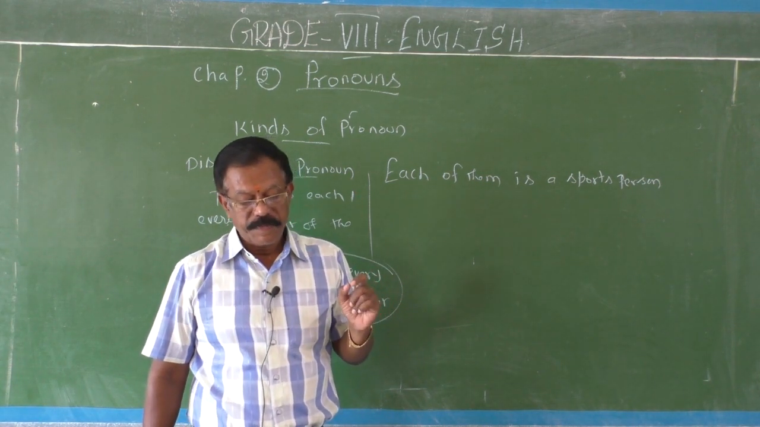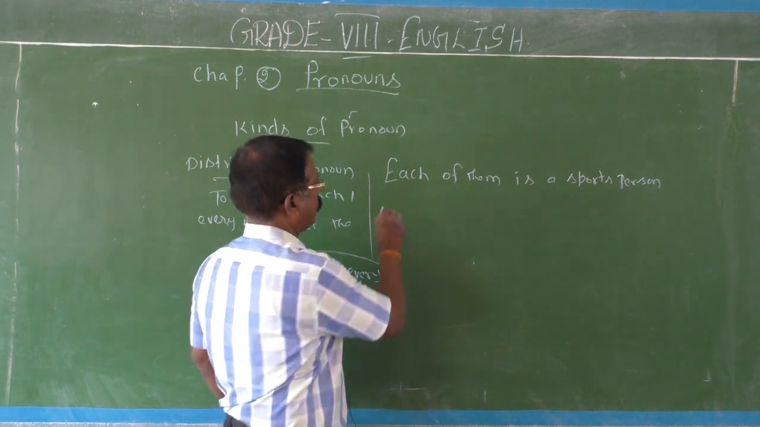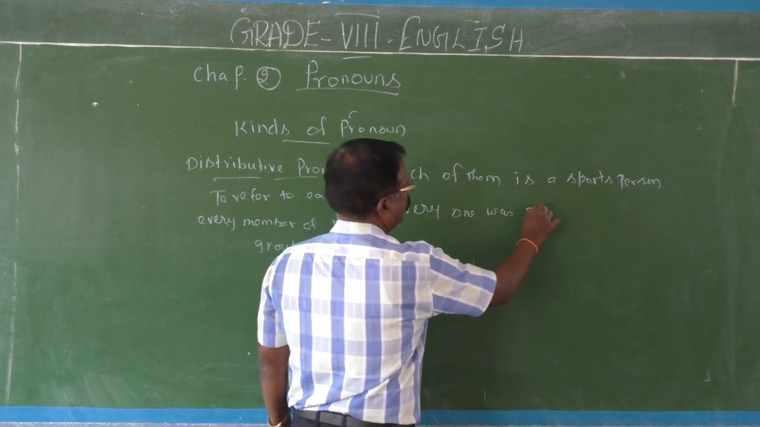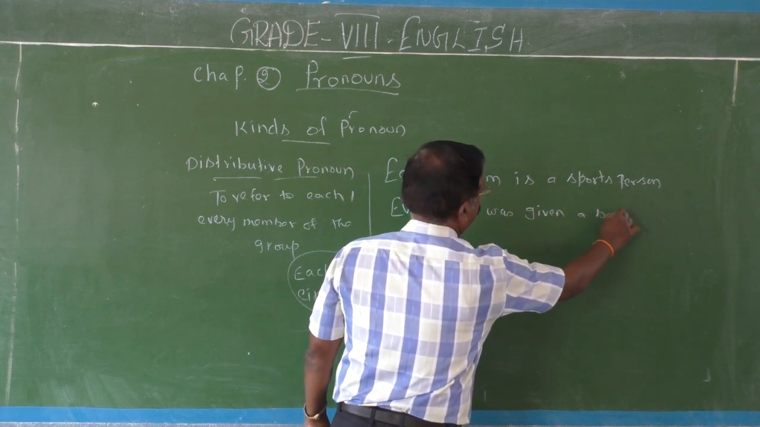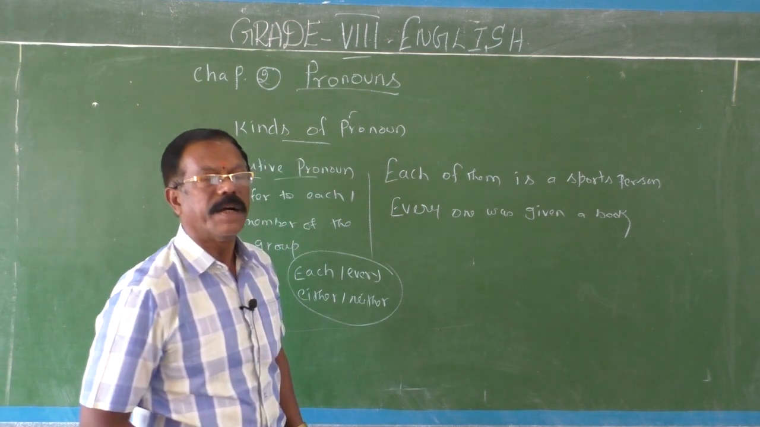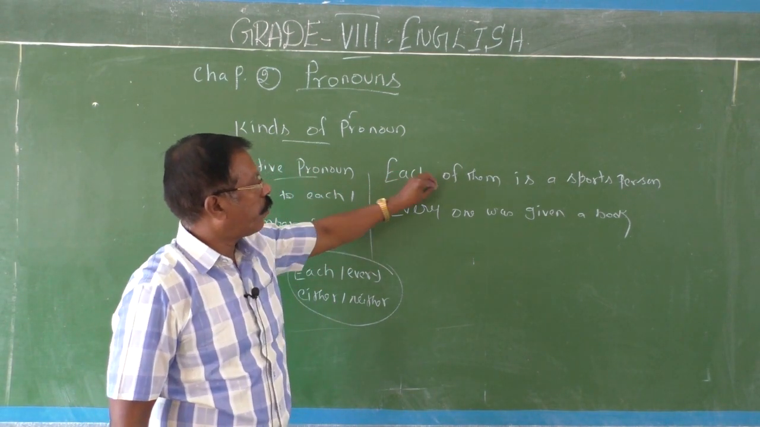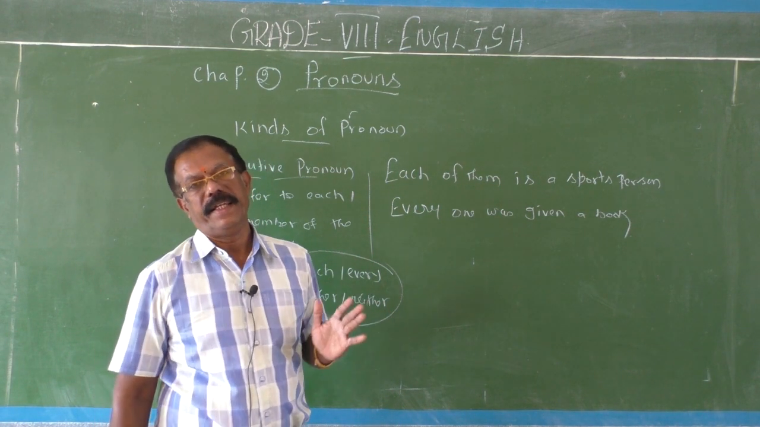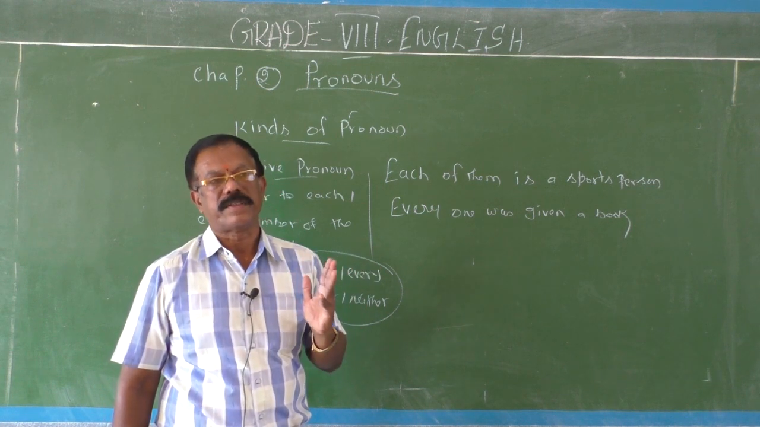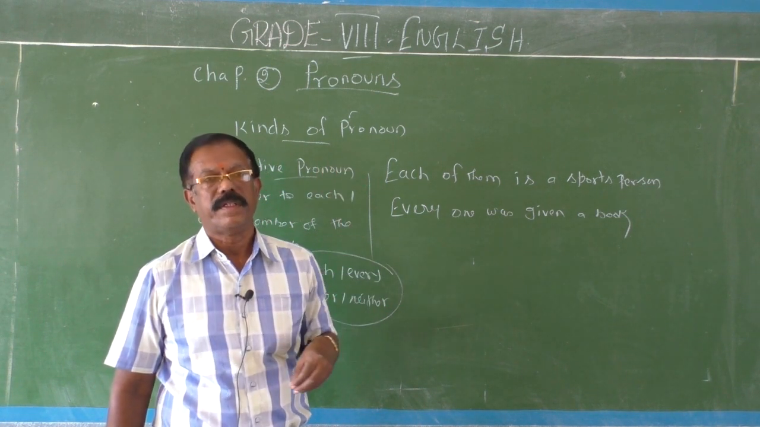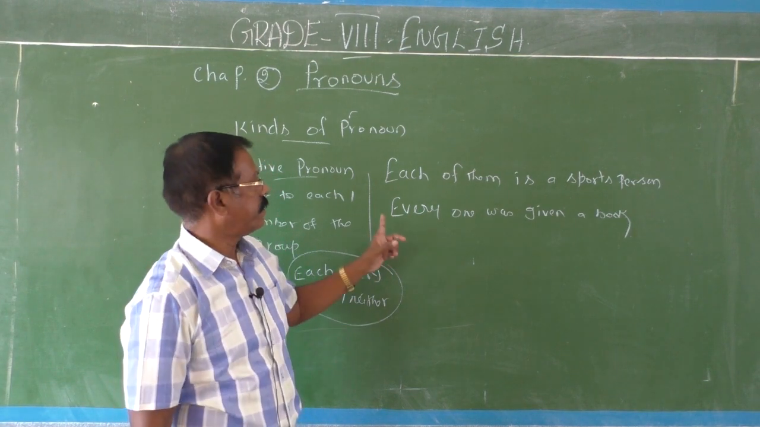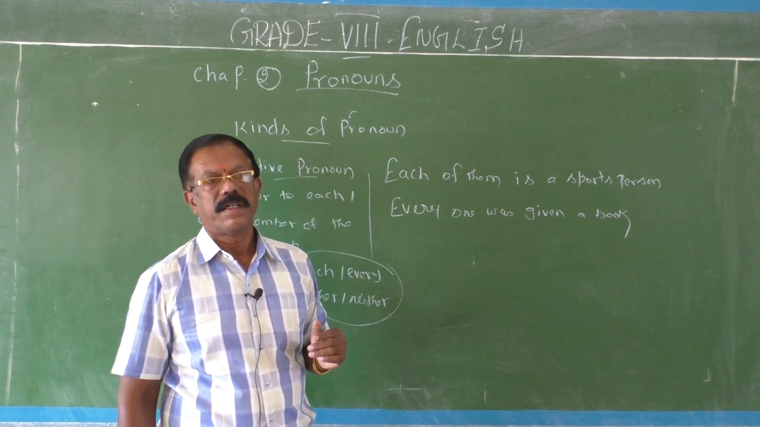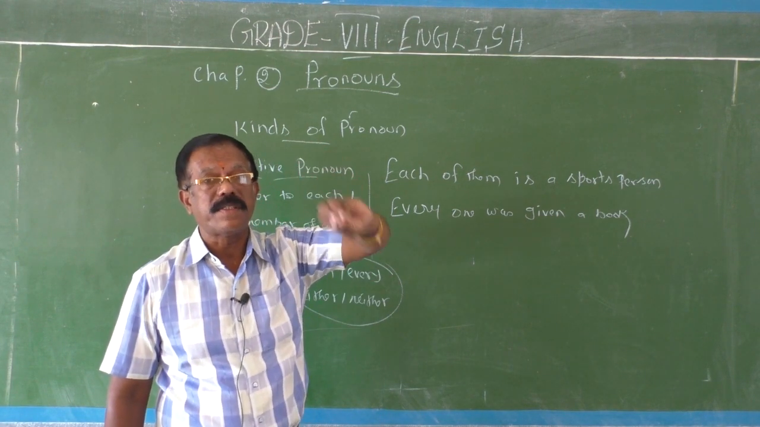Okay, fine. So then, everyone was given a book. Each one is called for meeting. What does it mean? All members, each and every member of the group. In the same way, everyone was given a book means there is a group of people and each and every one of that group is given a book.